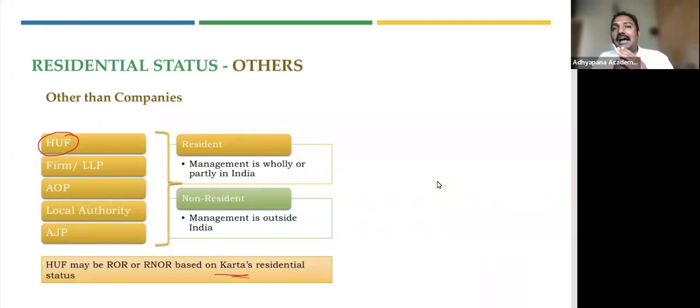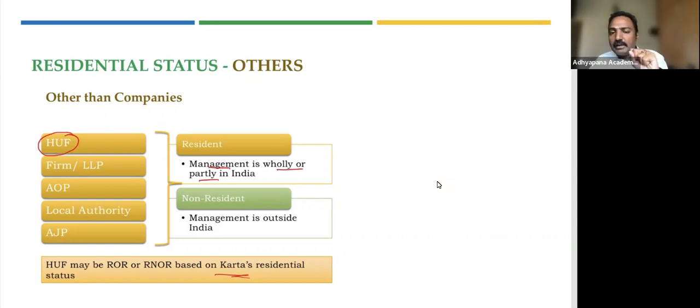So basically, if it is managed in India, wholly or partly. If at least some portion of that business or activity is managed from India, then they will be treated as a resident. So for a partnership firm, let's say there are 3 partners, where 2 partners sit in India and manage the business, then they will be treated as a resident, because the partners who control the business are resident in India. So that's why we are calling it management is wholly or partly in India. And for everyone else, where it is not happening in India, they'll be called a non-resident.